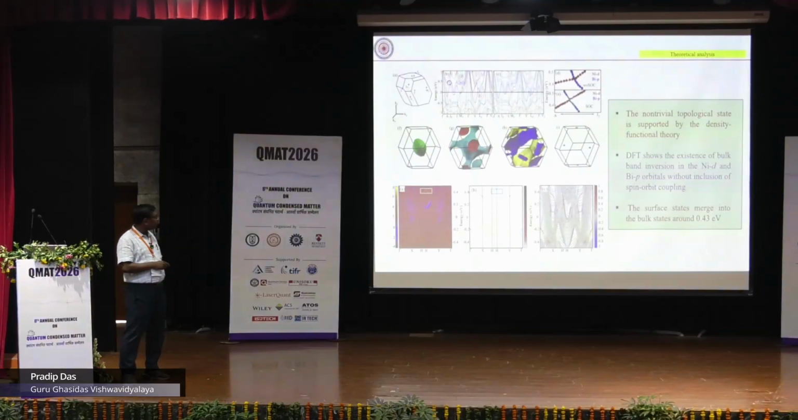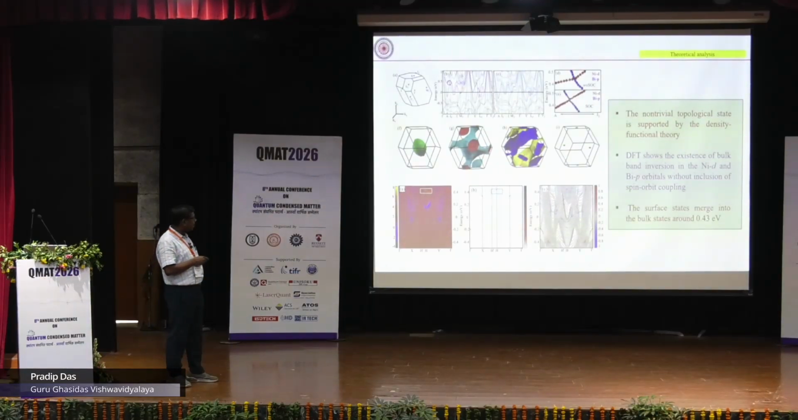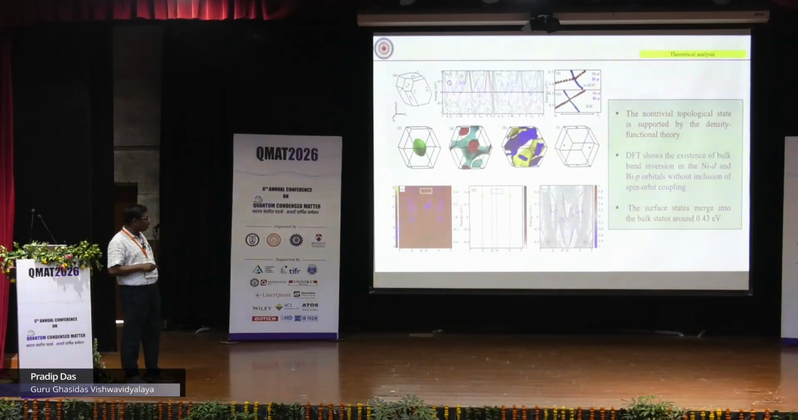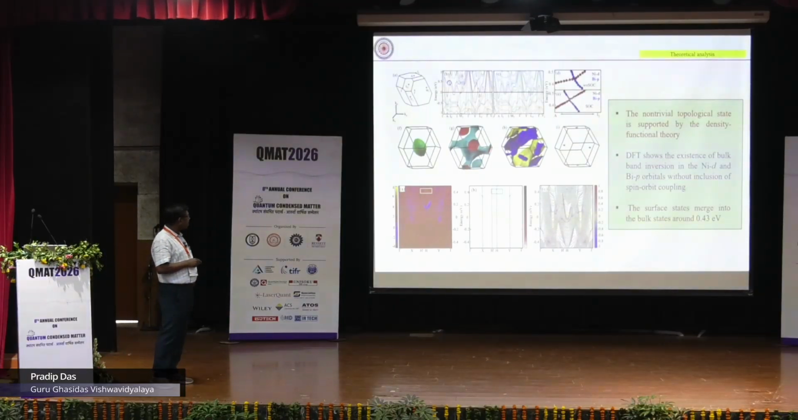We have also done the DFT calculation. My colleague Ram Babu has done this calculation, and from it what I understood is that there is a band inversion between nickel d and bismuth p orbitals, with SOC and without SOC, and the difference is very small. So we have a non-trivial topological phase, and we have a nice 4 cross section.